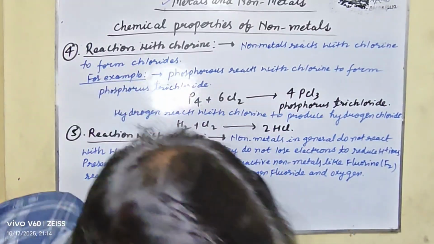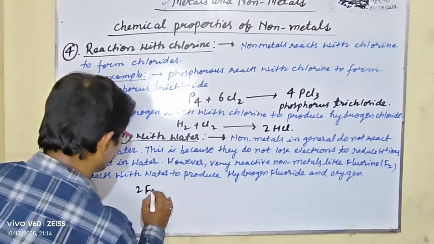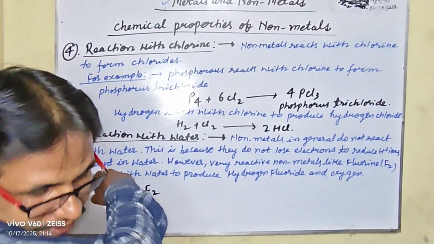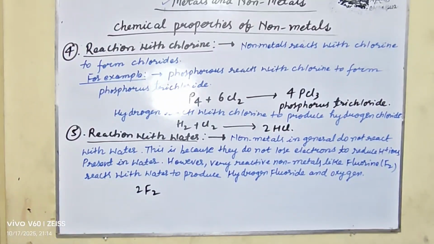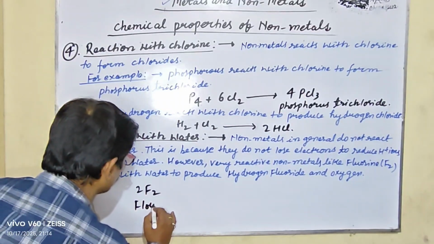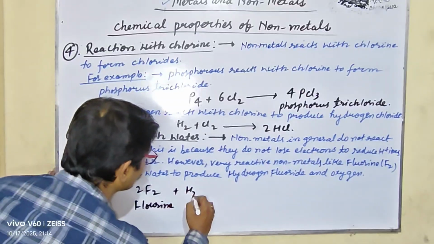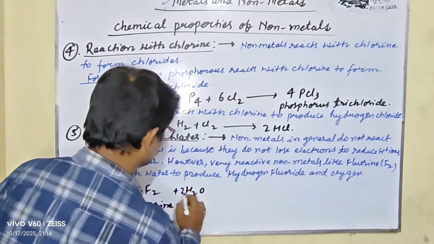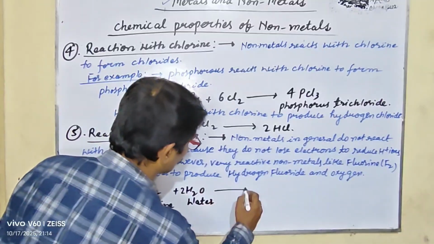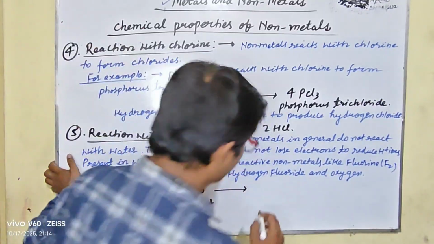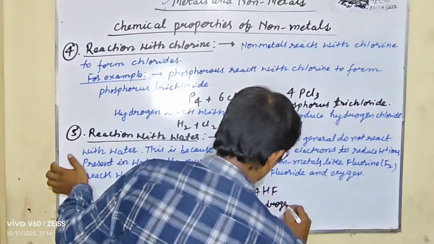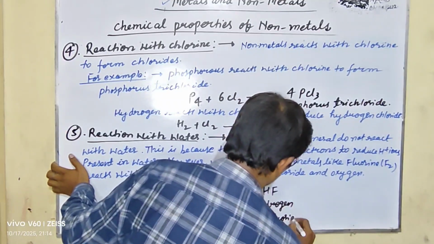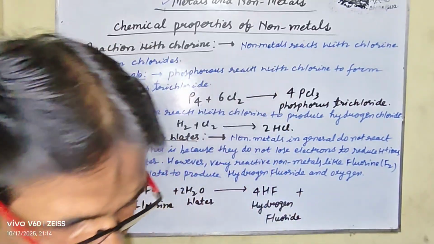Let us take the clear example, 2F2. Fluorine plus water, that is H2O, gives you 4HF, hydrogen fluoride, plus O2, oxygen.